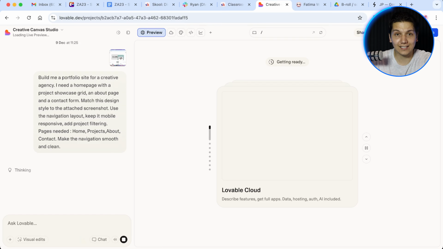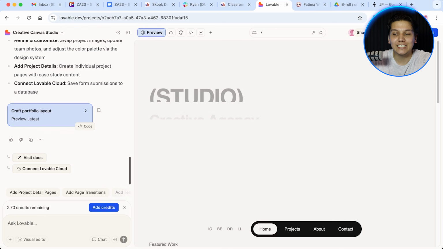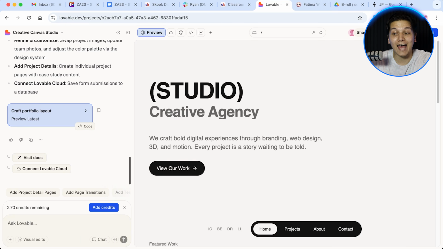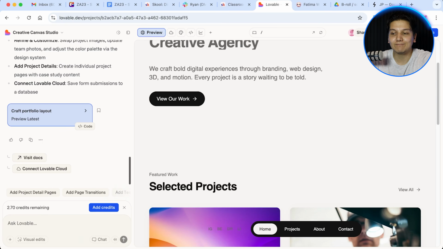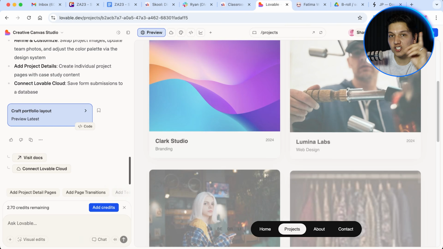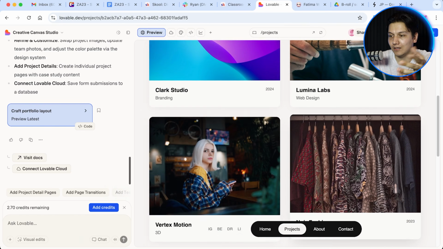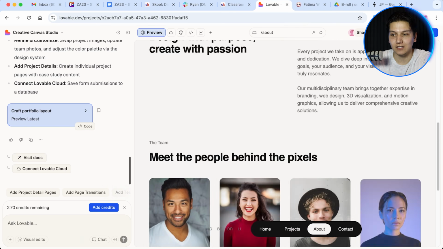So now, once that's done, look at this. It's already busy building everything out. The navigation is clean, the project grid matches what I showed it, and honestly, we're like 80% done with just one prompt. Now, I'm sure you guys can appreciate the efficiency there. So that's the difference between knowing how to prompt and just winging it. Most people always make mistakes when it comes to winging it.